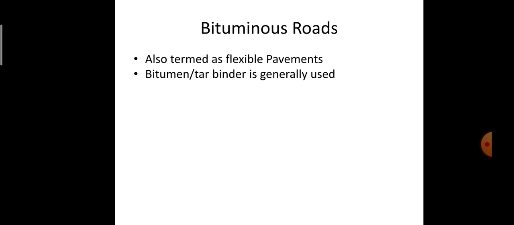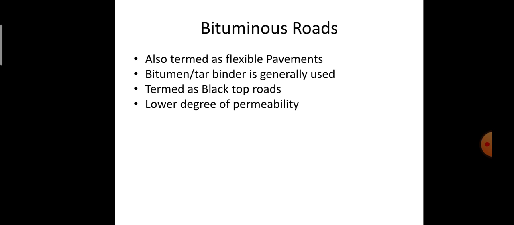As I said, bitumen or tar binder is generally used. It is generally mixed with the stones, called gravels, in order to have a good bond between the aggregates or the gravels, so that they hold tightly. Therefore bitumen or tar is used. It is also termed blacktop roads, since it is black in color. And as I said, it acts as a binder material.